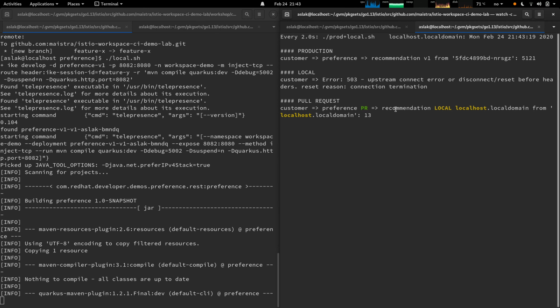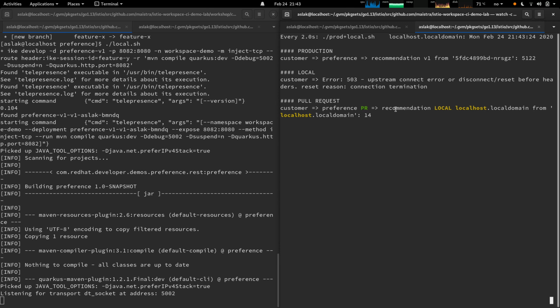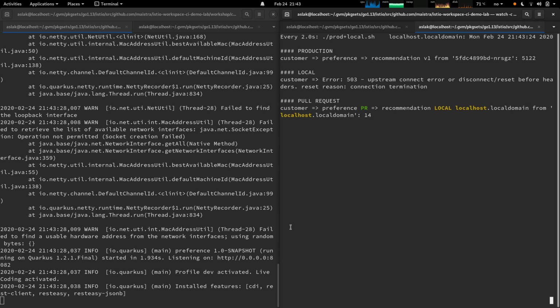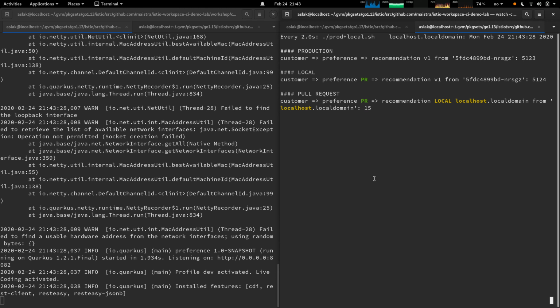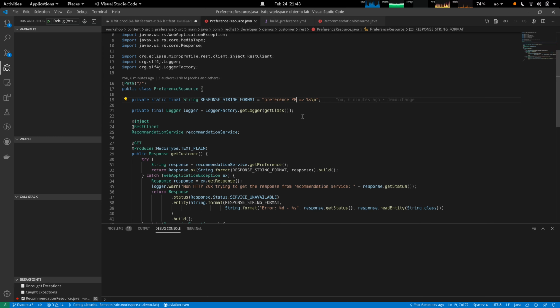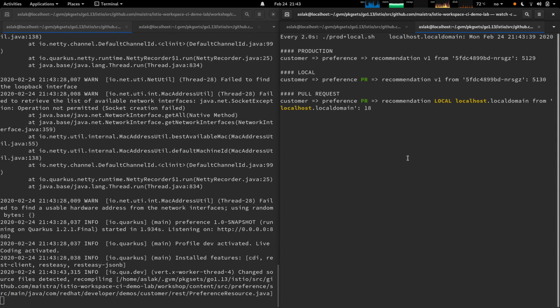As the service comes up, we'll see that it has the same as the pull request, but that's only because we're running on the same source locally. If we make a change again in a preference service in a local version, we'll see that reflected in the local route and not in the pull request route.